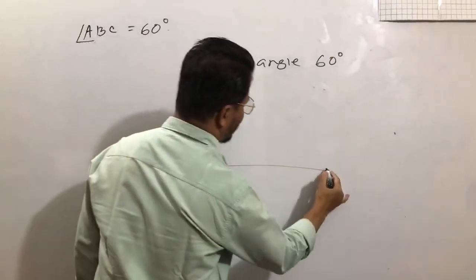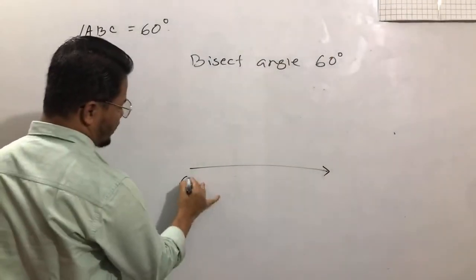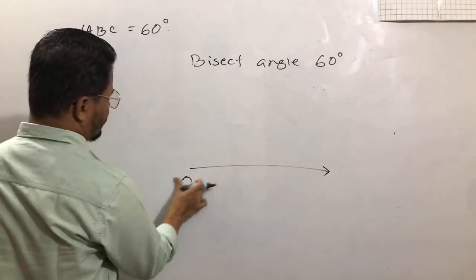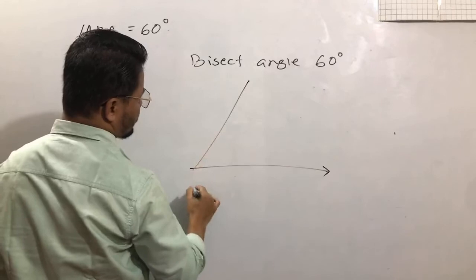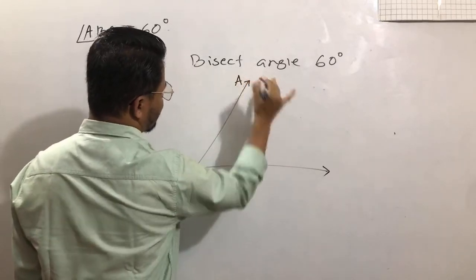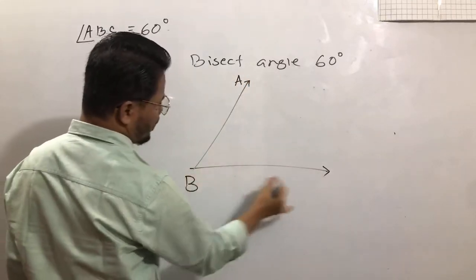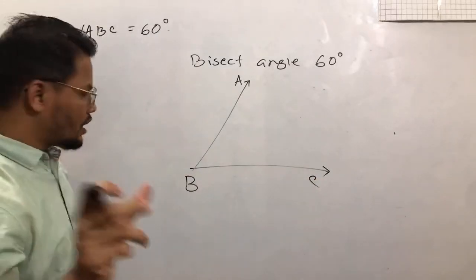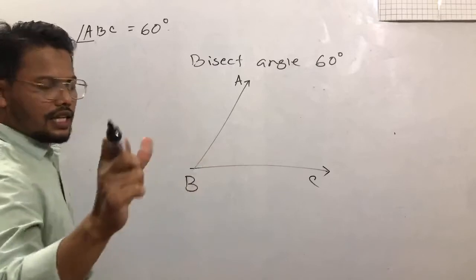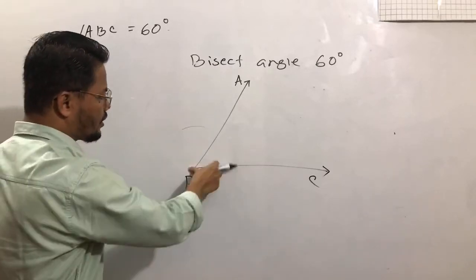First draw a ray here. We can write here like this is the angle ABC, this is A, this is B, and this is C. How to bisect this angle? Just placing the pointer at B, taking any suitable radius, draw an arc.